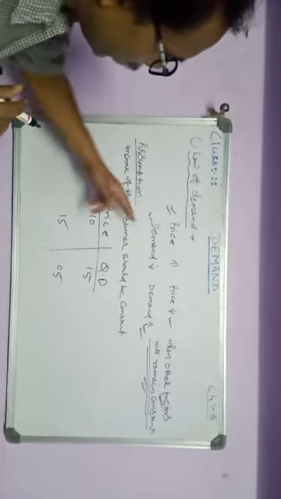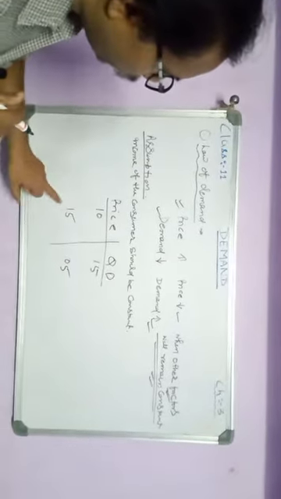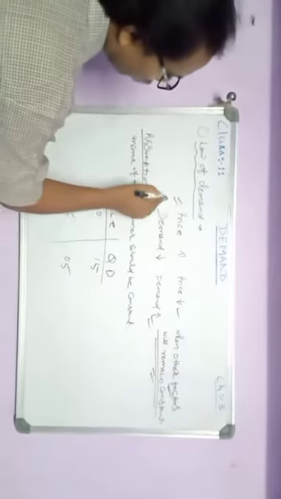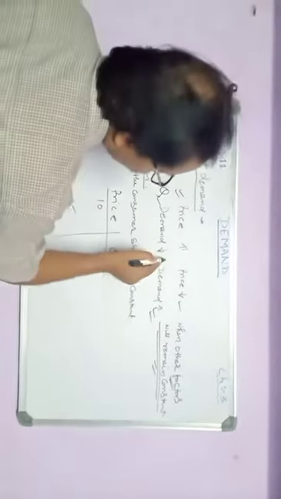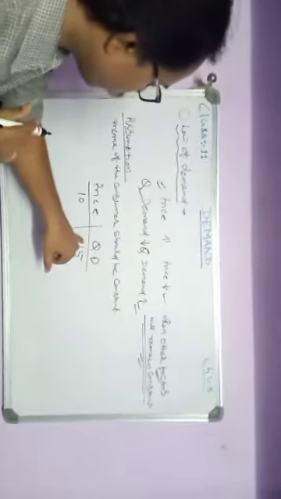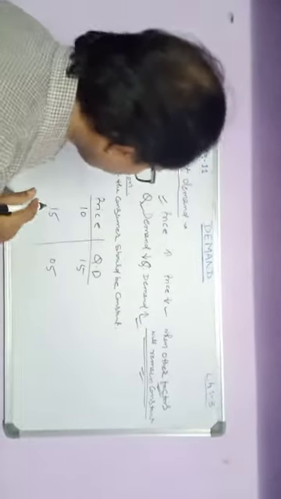As the price rises from 10 to 15, quantity demanded decreases. Quantity demanded falls from 15 to 5. So demand falls like that.